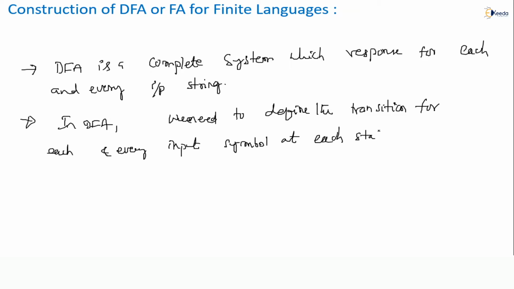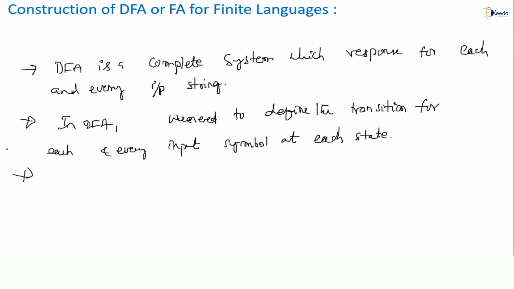Please do understand, it is a necessary point. We need a transition for each and every input symbol at each and every state, then only it will respond for all the strings. The response could be accept or reject.